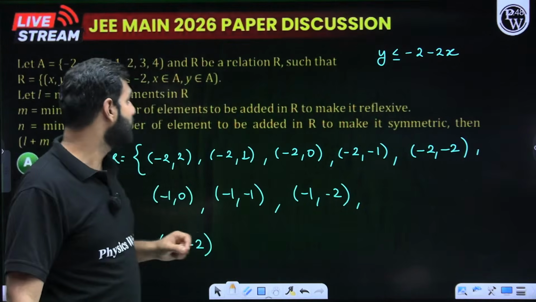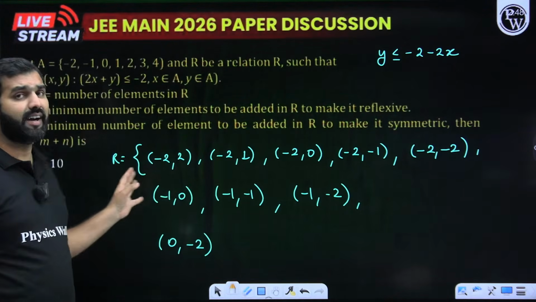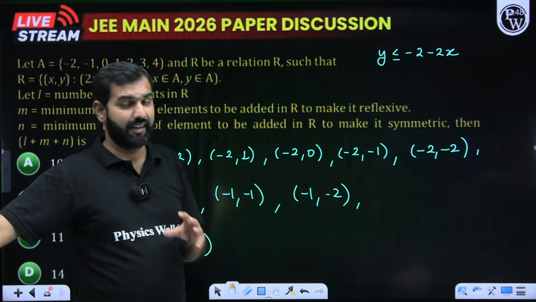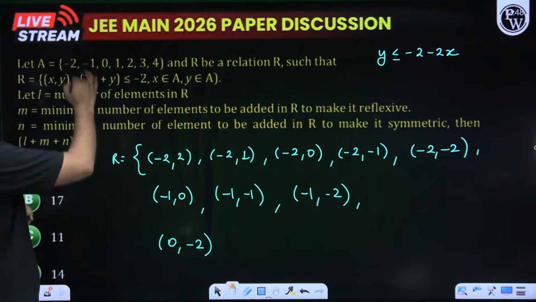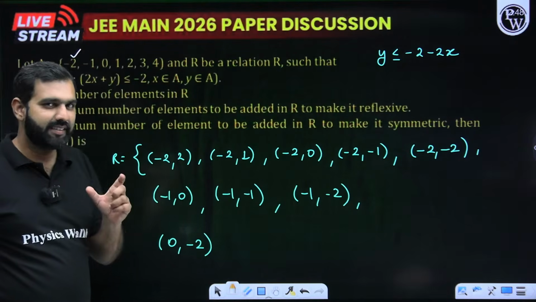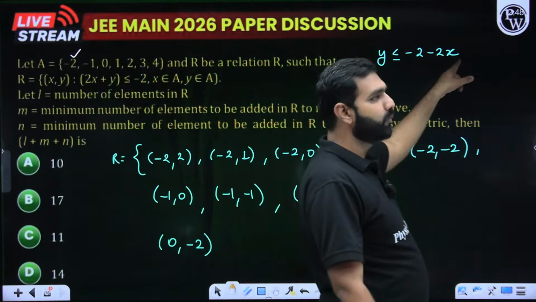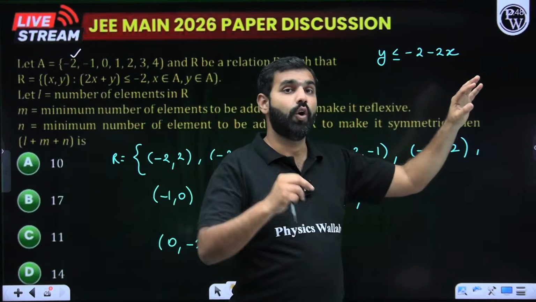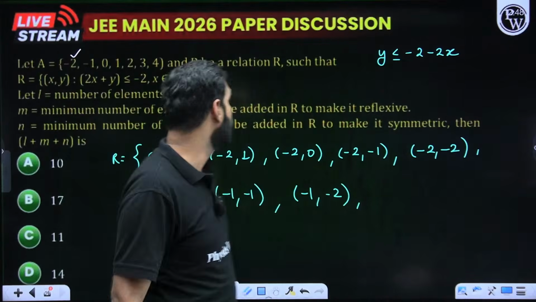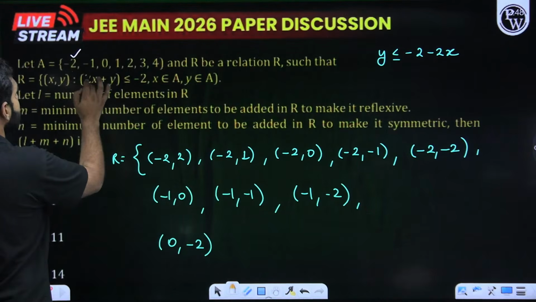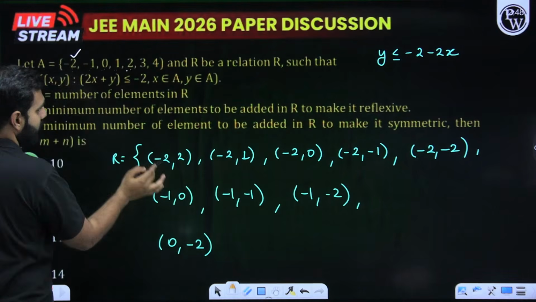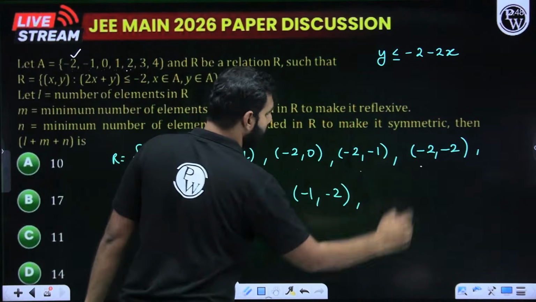Now what I do next from here is, let's start defining the elements of this set R. How do we define it? I take the first element from here, -2. So x, if I take as -2, -2 into -2 is plus 4, 4 minus 2 is plus 2. So I can take all the values of y which are less than or equal to 2. Less than or equal to 2 means what? This. So I can take these pairs: 1, 2, 3, 4, 5. These 5 pairs first of all get formed.